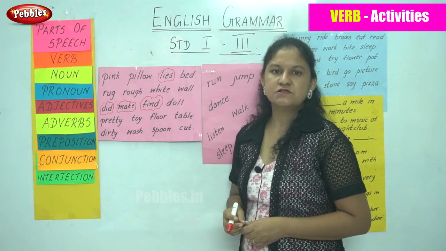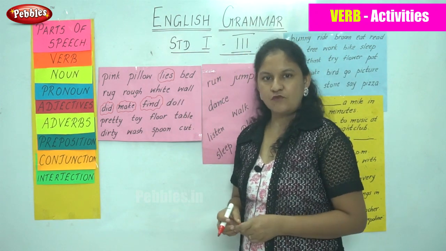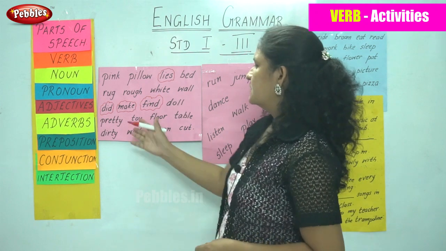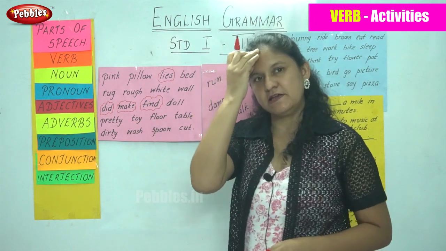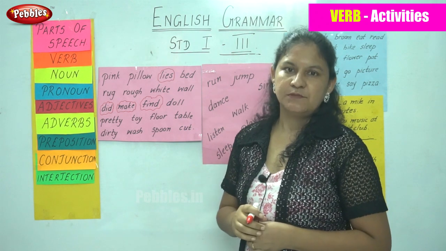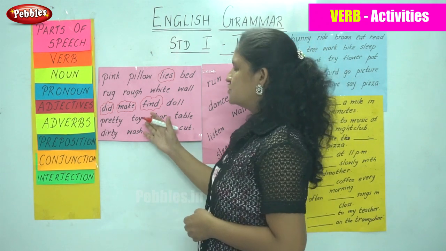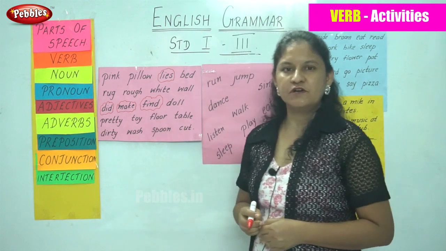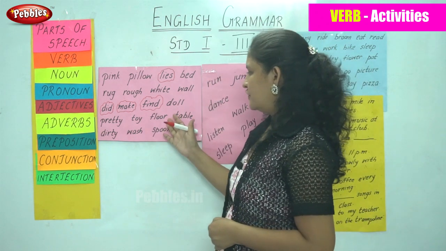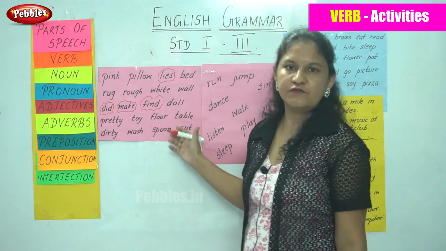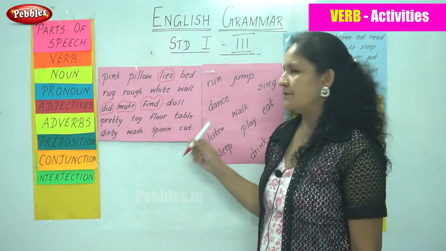Doll. So doll is the name of a thing. Pretty. Pretty again is about a particular flower or a doll. Toy is the name of a thing. Flow again is the name of a thing. Table.